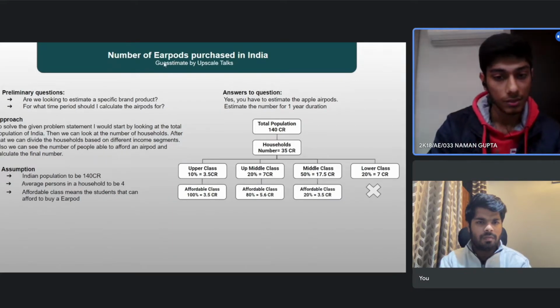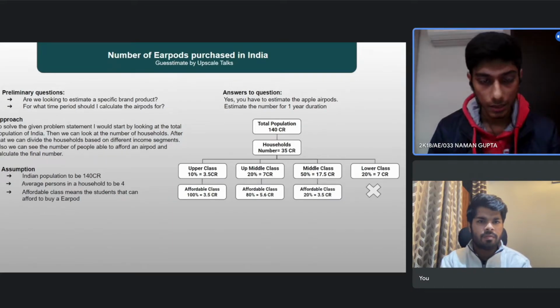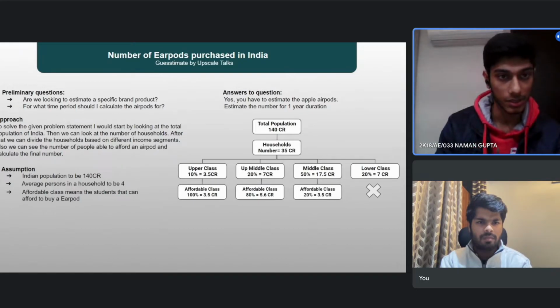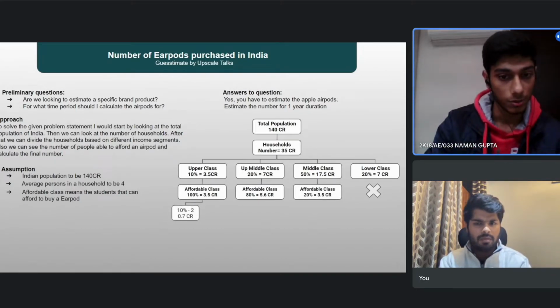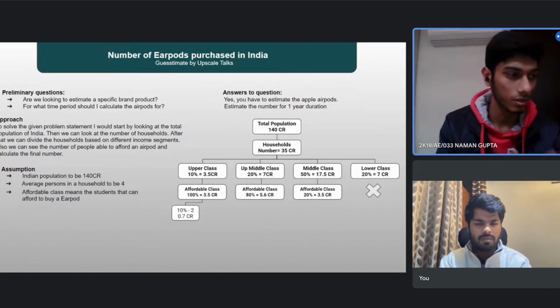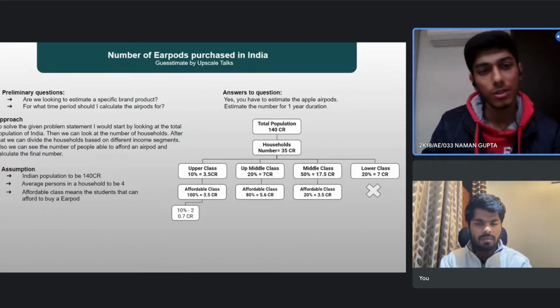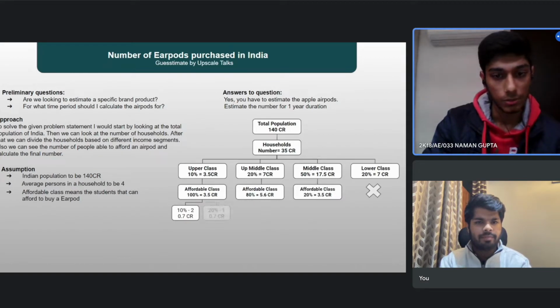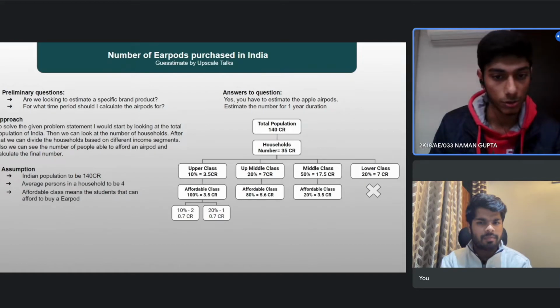So for the affordable class in the upper class segment, I'm assuming that 10% of these households will be purchasing two AirPods, and 20% will be purchasing one AirPod. Because this is the upper class, some households can purchase more than one AirPod. For example, if there are two children in a household, there can be two AirPods in those families. So that's why I'm assuming that. And 20% will be purchasing one AirPod, so that comes out to be 0.7 crore in both cases.